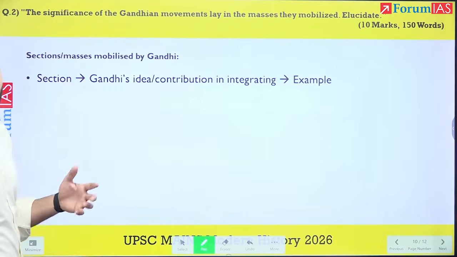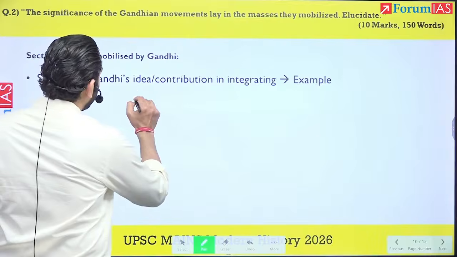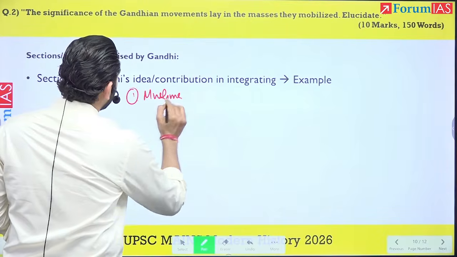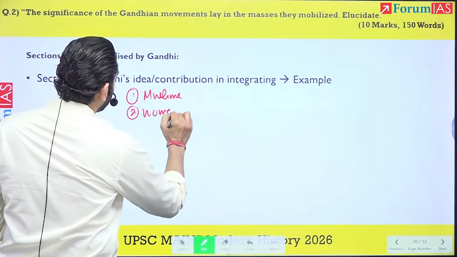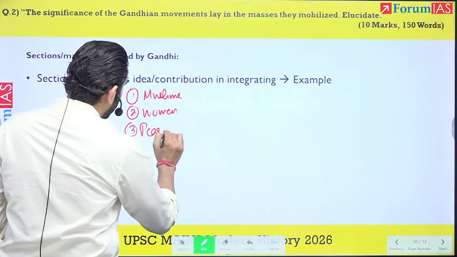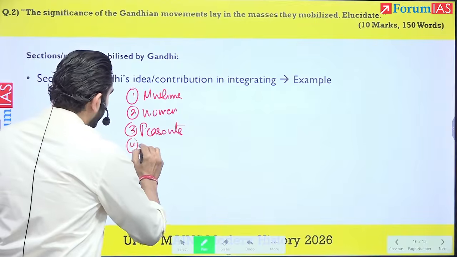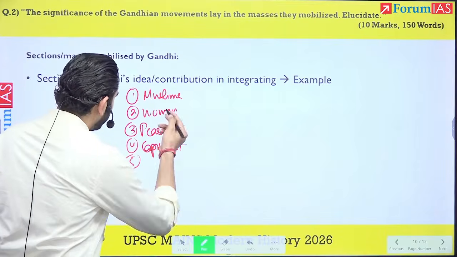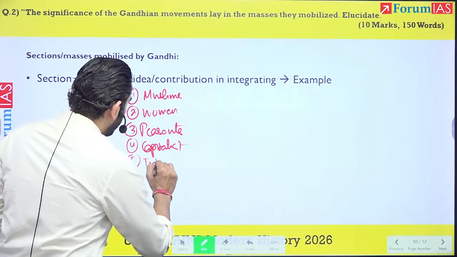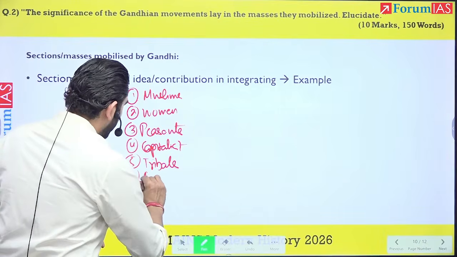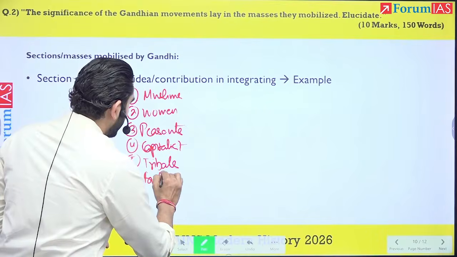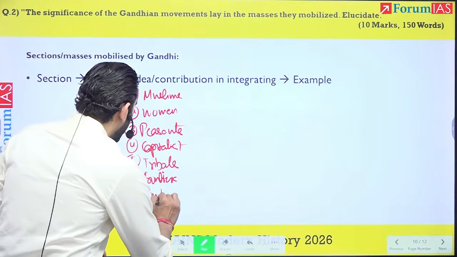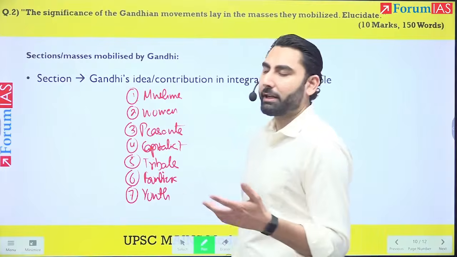So various sections that were mobilized by Gandhiji, again, we know very simply that it was the Muslims, the women, the peasants, the capitalist, then tribals, the frontiers of the country, then the youth, to just name a few.